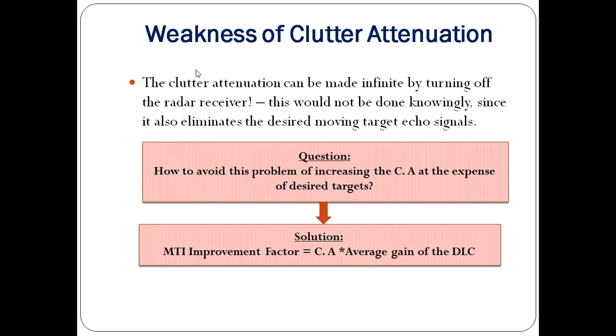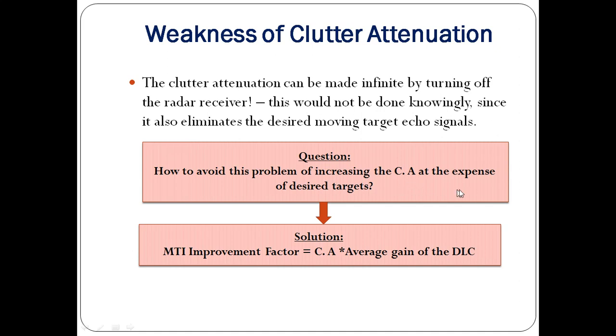So there is a question of how to avoid this problem of increasing the clutter attenuation at the expense of the desired targets. Because if you make that value infinity, knowingly or unknowingly, by turning off the radar receiver, the value seems to be infinity. If you assume that the value is infinity, then there are no clutter effects, and you believe that the moving targets are safe. So a problem like this may arise.